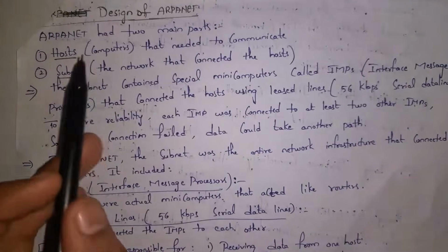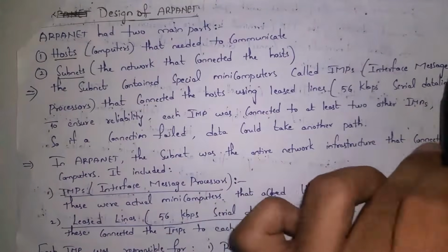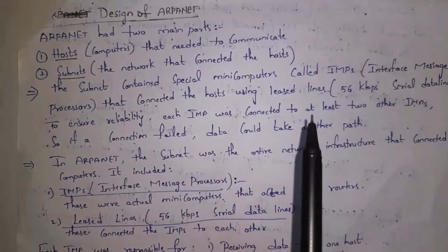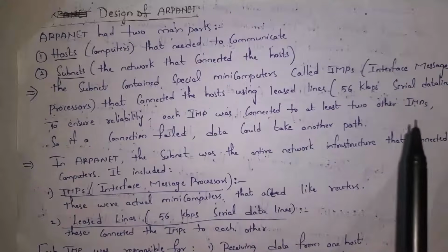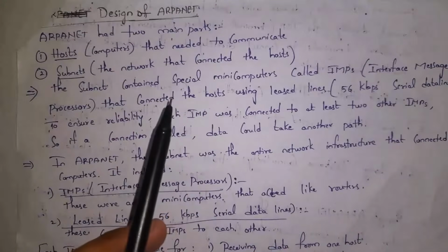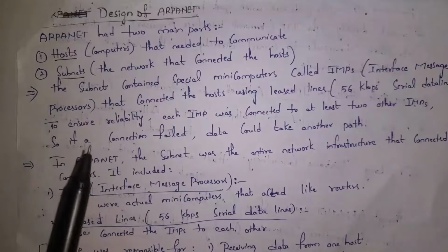The subnet contains many special computers called IMPs, where IMP stands for interface message processors. They will connect to host devices using laser lines. Guys, in this, data transfer speed is 56 kb per second, and each IMP device is also connected to various other IMP devices. So even if a connection fails, data will simply take another path.